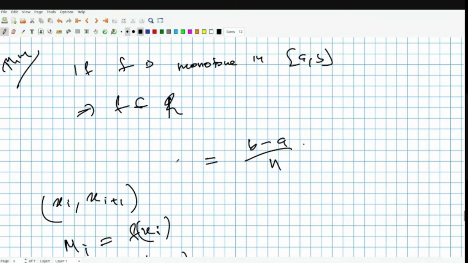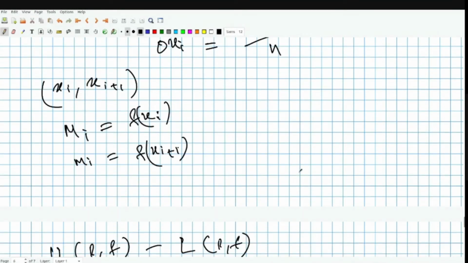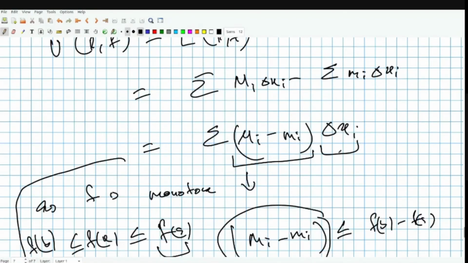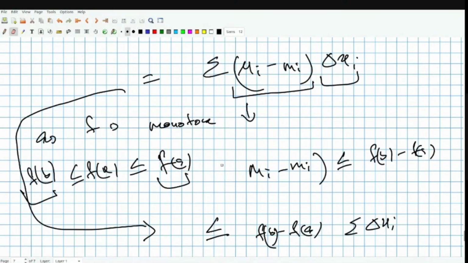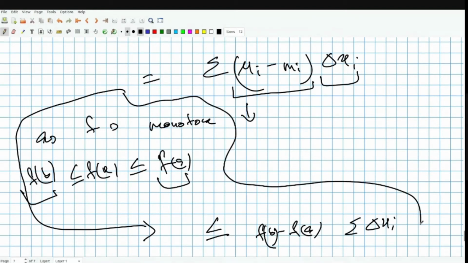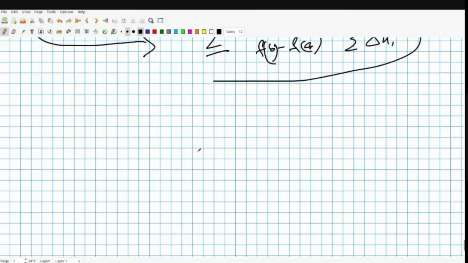Okay, sorry. I'm partitioning it uniformly such that delta xi is actually b minus a by n for any i. So instead of bounding this summation, I have this to be uniform. You forget about this for now. In the summation of capital Mi minus small mi times delta xi, this delta xi is the same, so I can take it outside.